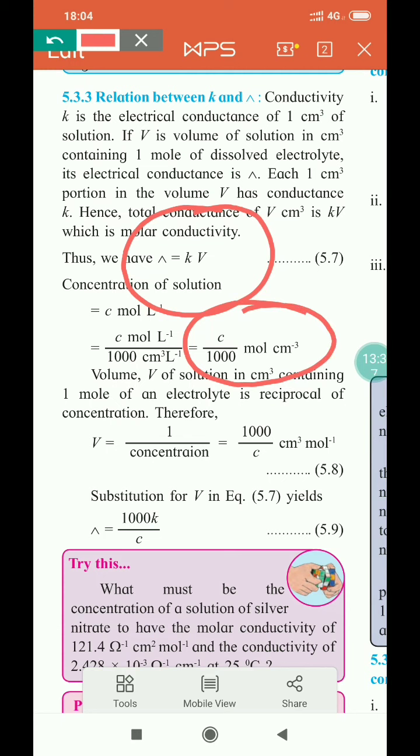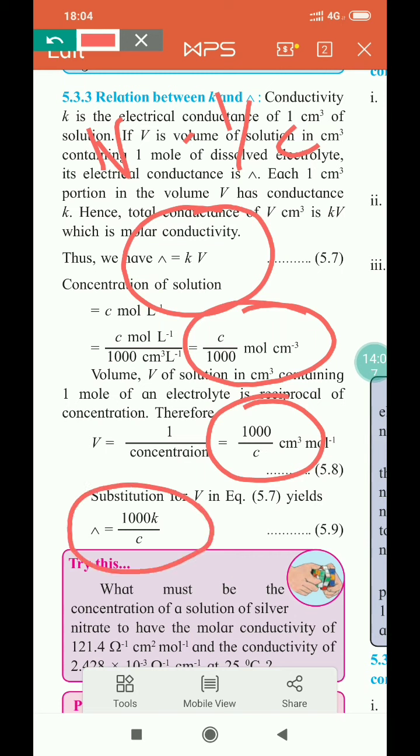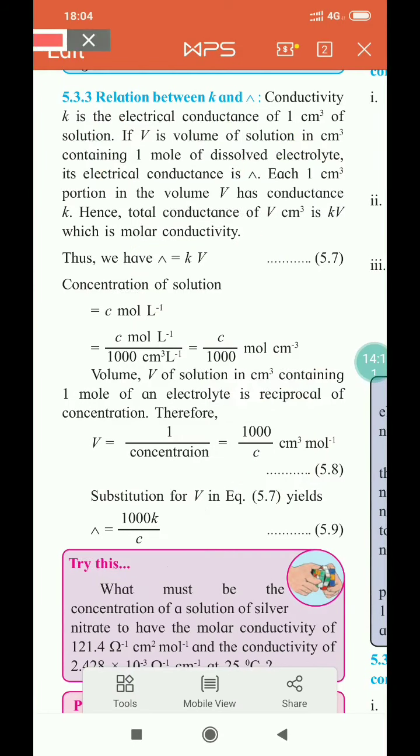V is the volume of solution in centimeter cube containing 1 mole of electrolyte, and is the reciprocal of the concentration. We know that V is equal to 1 upon C, or C is equal to 1 by V. So V is equal to 1000 upon C, and therefore molar conductivity, lambda, is equal to 1000 K upon C. This is molar conductivity.